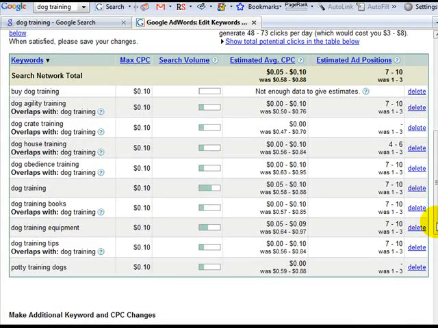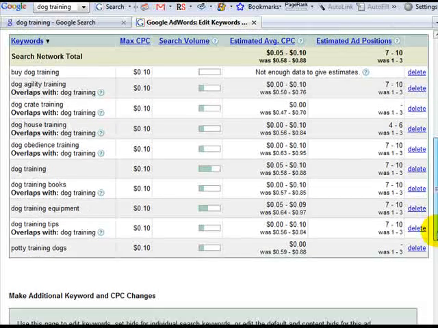So essentially, this gives me an idea of what it's going to take to enter this market, and also tells me this isn't a cheap market. I better make sure that these keywords that I'm bidding on are going to be good sellers. So let's go ahead then and look closely at some of these keywords here. Dog training. The problem I have with dog training is that it's very, very broad. Somebody types in dog training and they very well may be looking to buy something about dog training, but a lot of times people are just looking for free advice. So that's not a term.